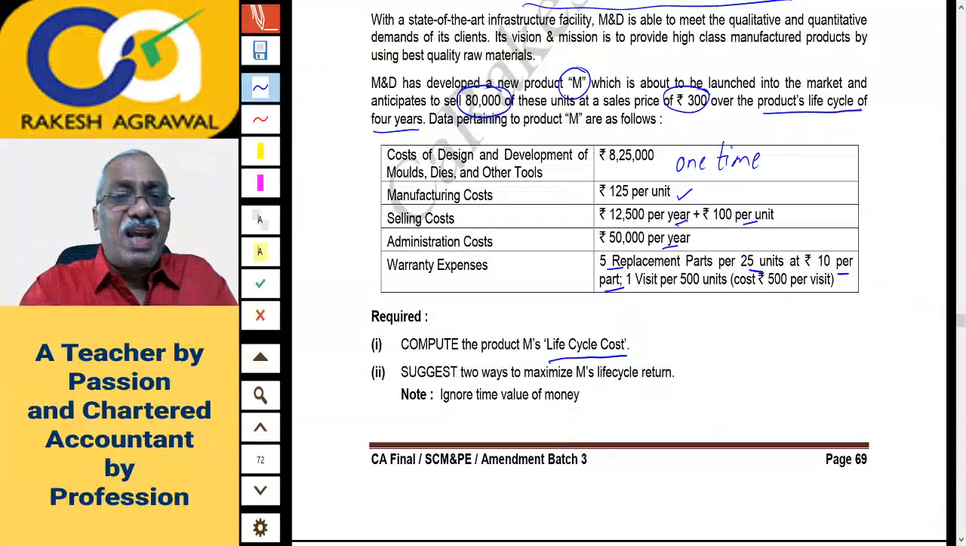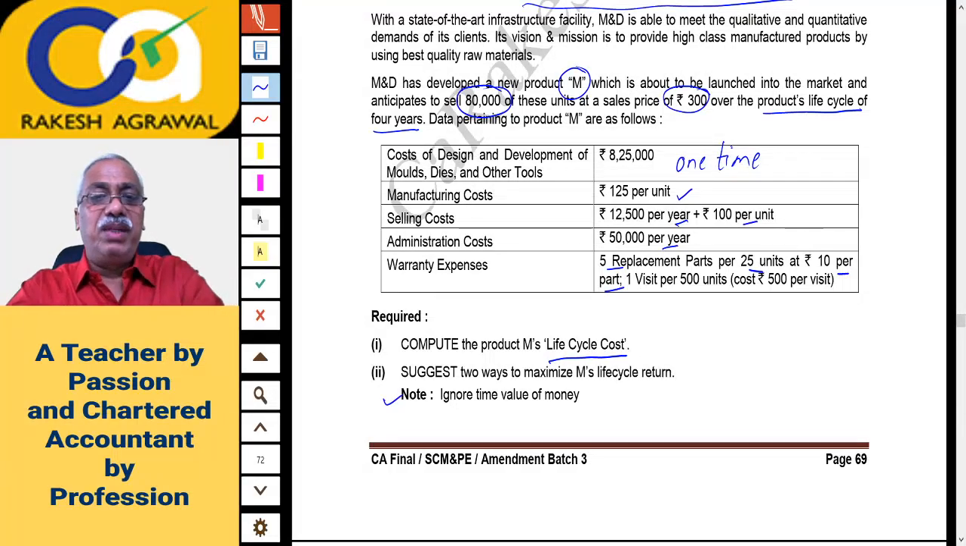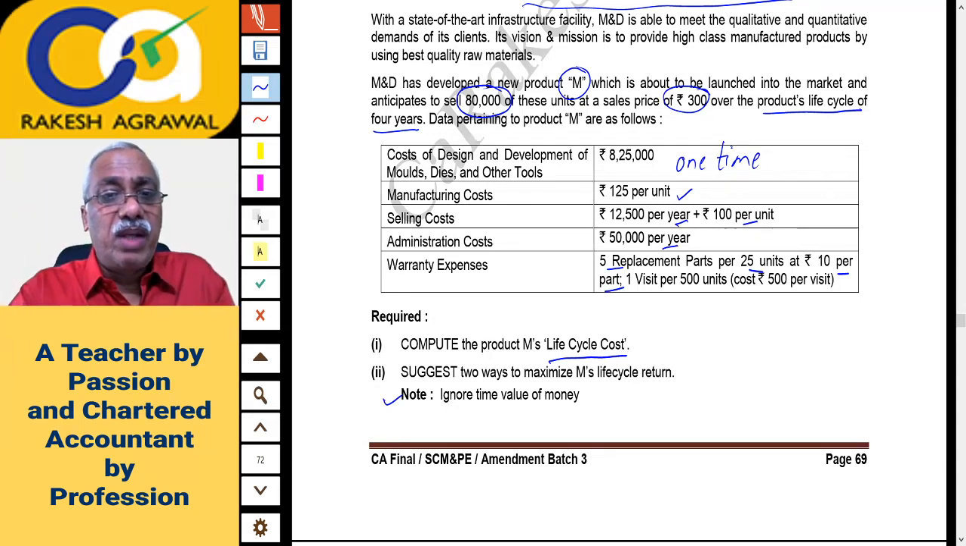Okay. Time value of money means you don't have to do any discounting. So time value of money is ignored. We can simply add 4 years data together without considering the value of time. Anyway, that is a standard assumption in costing. So second question, two ways. This is the theory part which you can read.